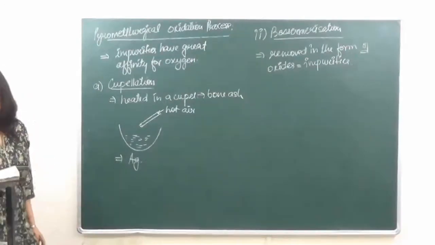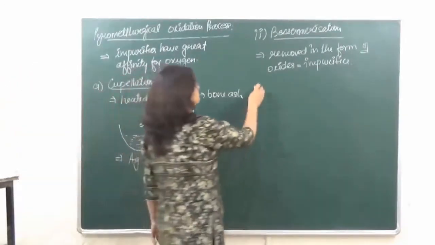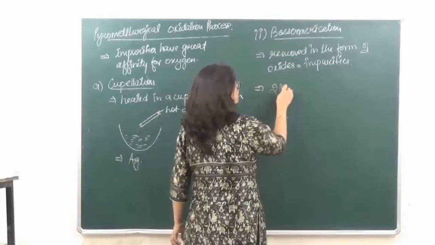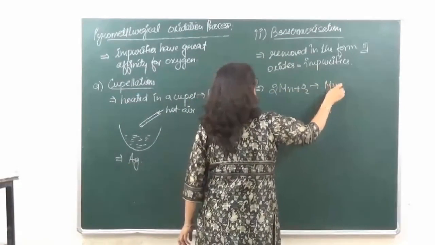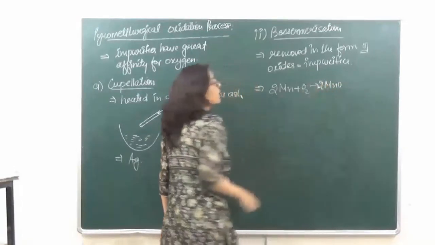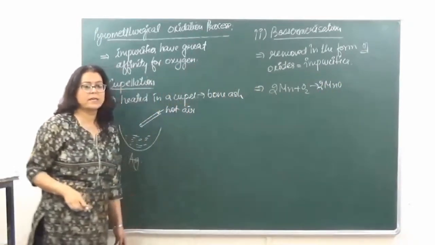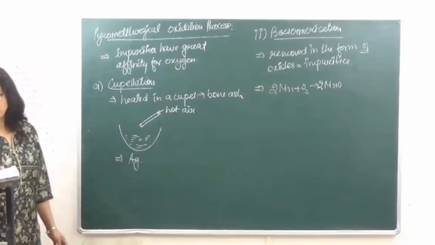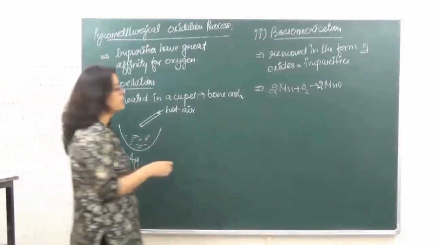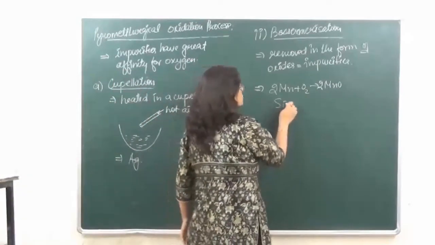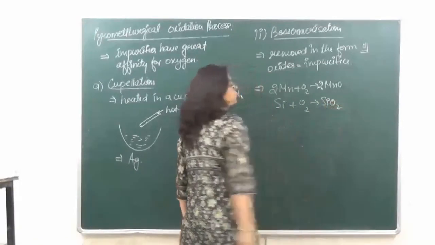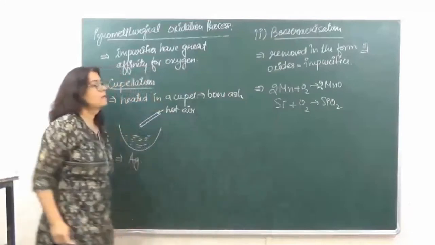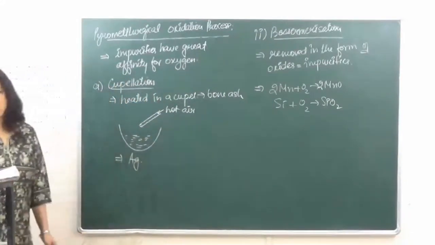ठीक है? जैसे for example, if we have metal impurity of manganese which is not required, it can be removed by converting it into manganese oxide. ठीक है? Similarly, if a non-metal silicon is present, so silicon also can be removed by converting it into its respective oxide.